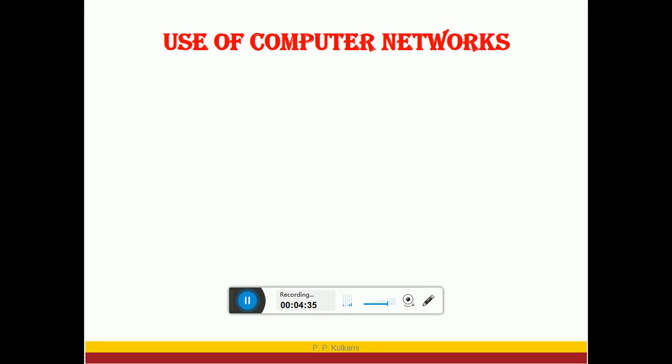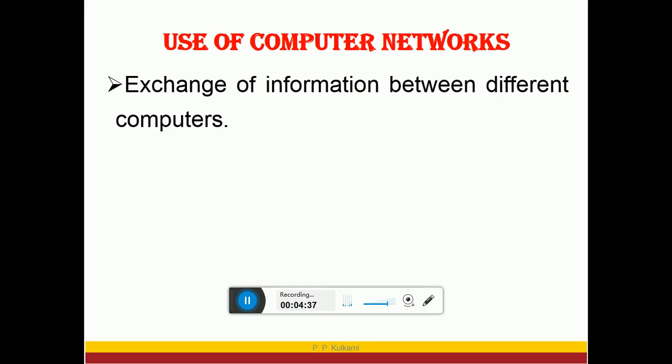So let's discuss now what is the use of computer networks. The first thing is that a computer network is used for communication between different computers. There may be different types of communication, and we will come to that presently.